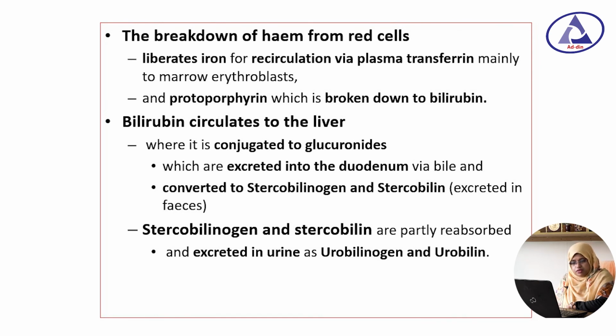The bilirubin circulates to the liver, where it is conjugated with glucuronides, and when conjugated it can be excreted into the duodenum via bile and converted to stercobilinogen and stercobilin, which are excreted in the feces. This stercobilinogen and stercobilin are partly reabsorbed, and when reabsorbed they can also be excreted in the urine as urobilinogen and urobilin.